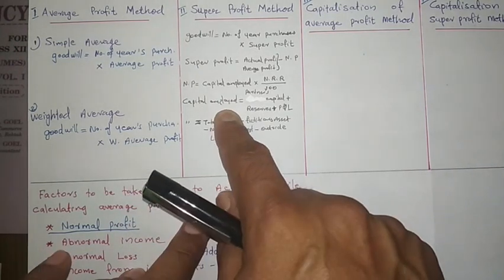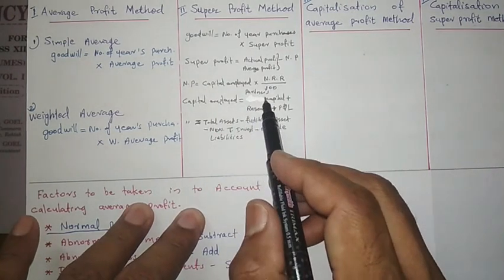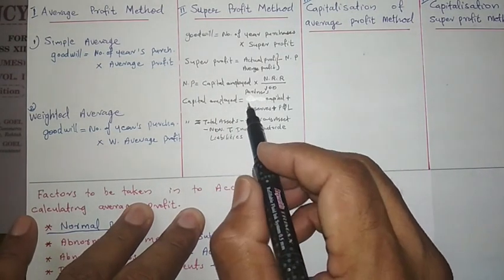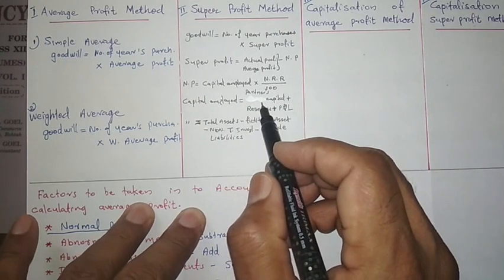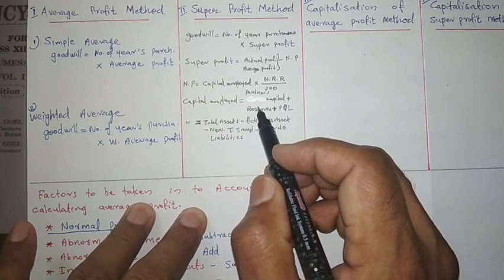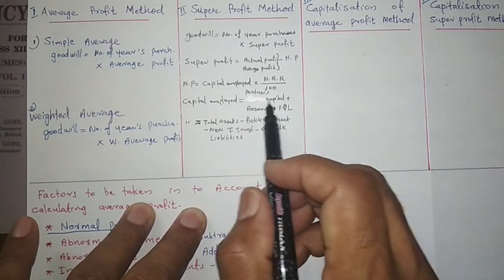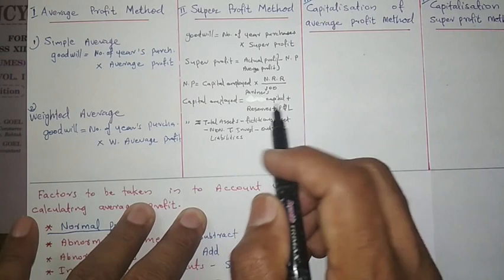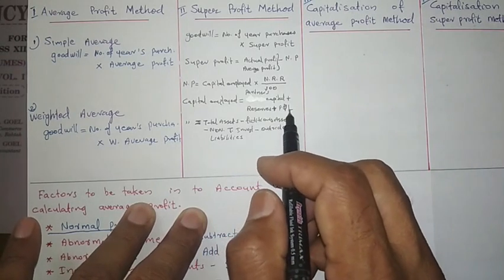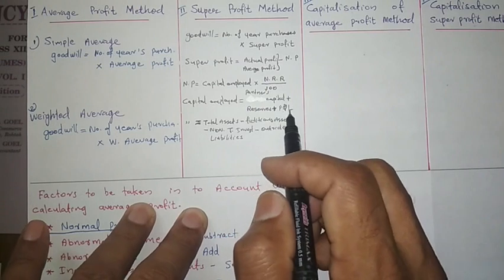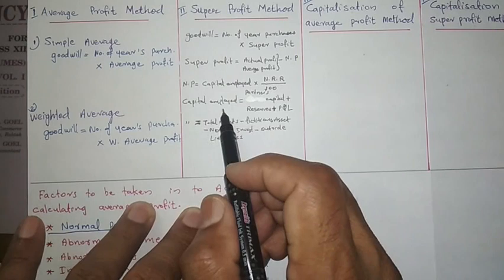Now for the partnership business, the formula will be this one, partners capital. I firstly have written share capital. Share capital is applied for company only. Now we are studying to calculate the goodwill of the partnership firm. That is why here you write partners capital. Partners capital plus reserves plus credit balance of profit and loss accounts minus debit balance of profit and loss accounts. This formula will give you the amount of capital employed.